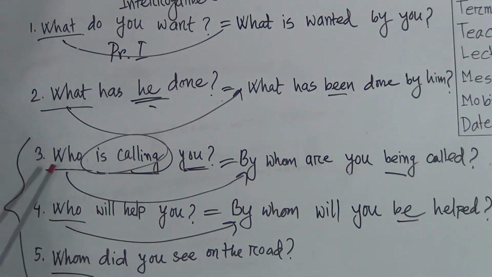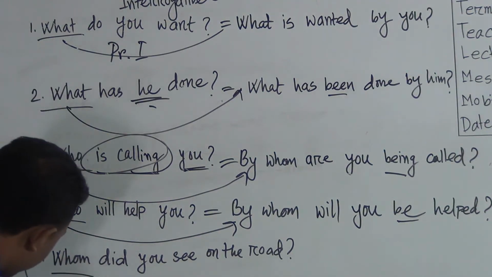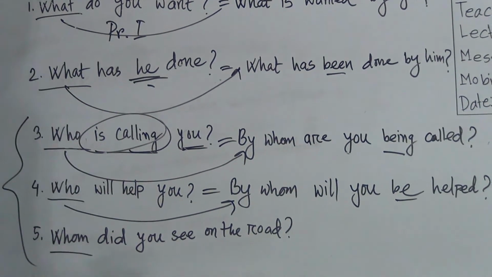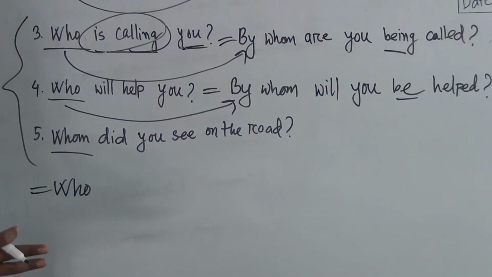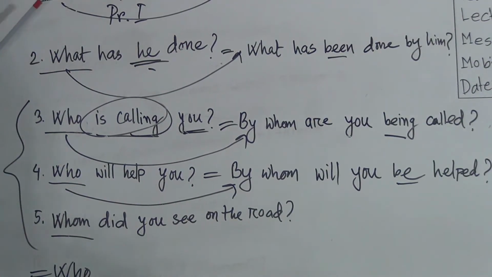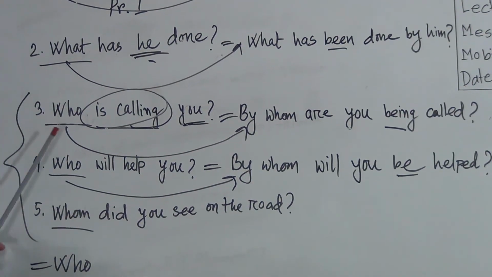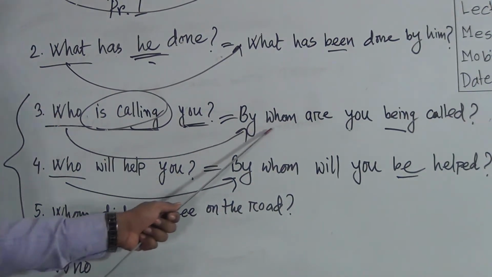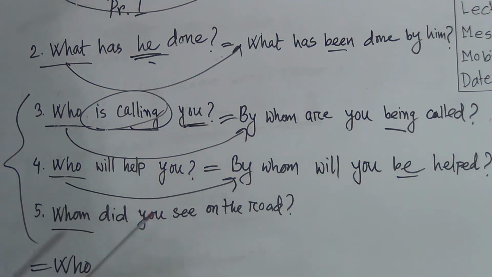So this is all about who, and now we will discuss whom. Although we write by whom for the substitution of who, for whom we have to write who. Okay, I am telling you again that if you find any WH pronoun except who and whom, you will write that WH pronoun as it was. But if you find who or whom, then for the substitution of who, you have to write by whom. Okay, every time. And for the substitution of whom, you have to write who.